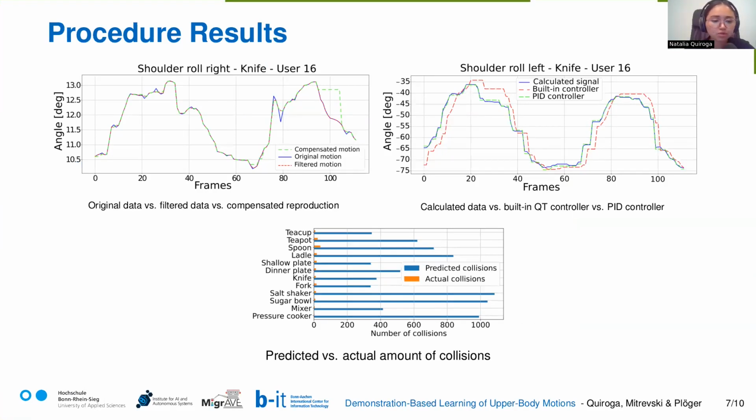The third plot shows that a significant number of predicted self-collisions were avoided by our predictive model for all demonstrated actions. It's important to clarify that those collisions were superficial and none of them interfered with the actual movement of the robot.